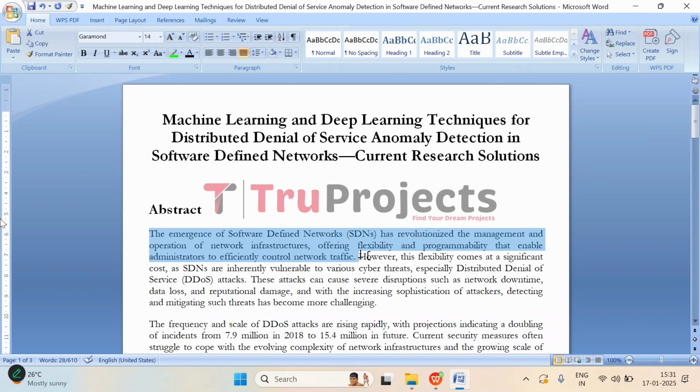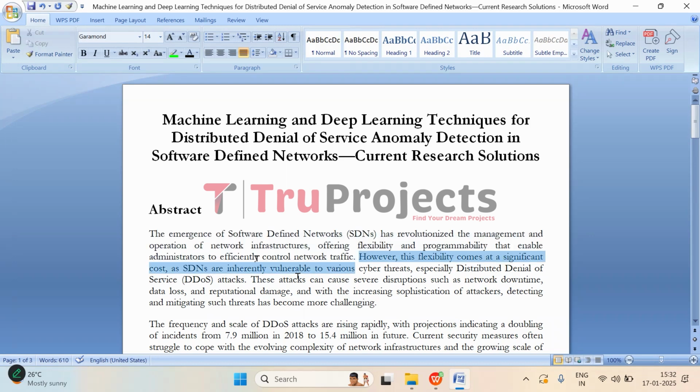So, software defined networks, that we call in short as SDNs, have completely changed how we manage and control networks. Before SDNs, networks were more rigid and hardware focused. But with SDNs, everything becomes flexible. This flexibility allows network administrators to have more control over how traffic flows through the network. They can program and adjust the network on the fly, which makes it more efficient and adaptable to the needs